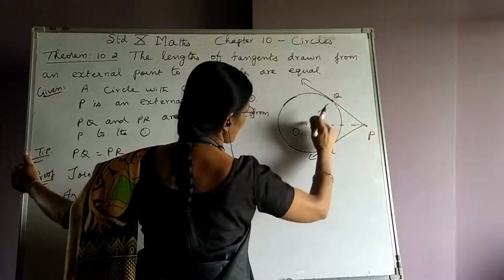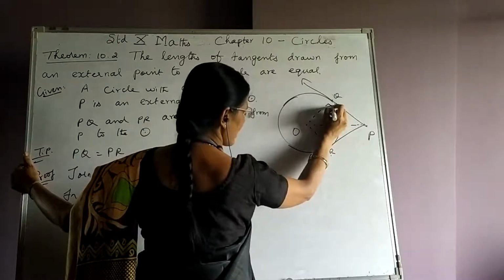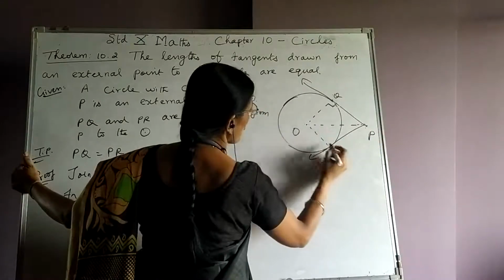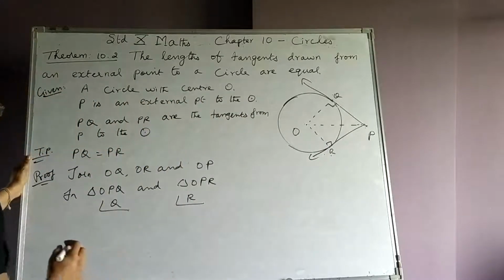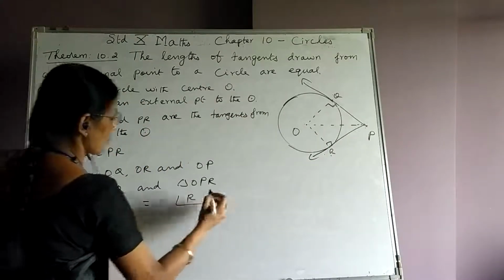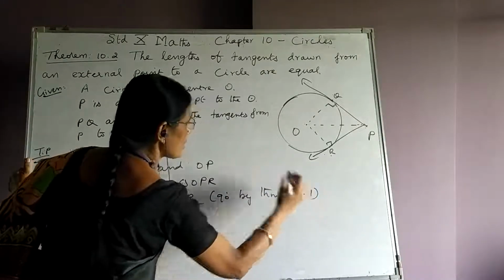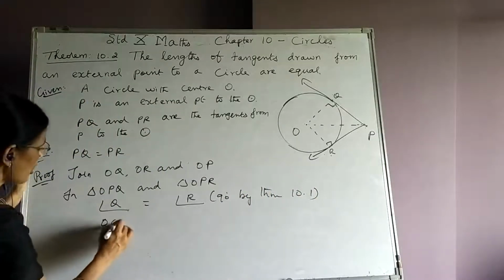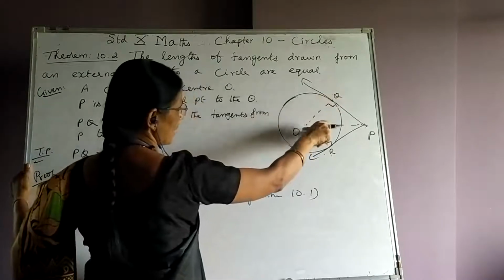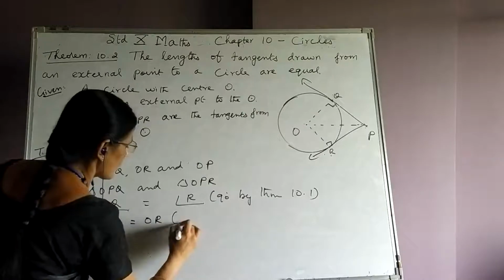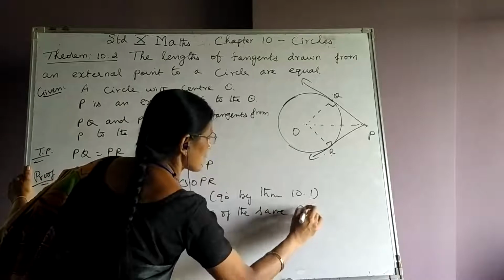PQ is a tangent and OQ is the radius. According to theorem 10.1, what is this angle? This is 90 degrees. PR is a tangent, OR is the radius drawn through the point of contact. What is the measure of angle R? R is also 90 degrees. So angle Q is equal to angle R. The reason is 90 degrees by theorem 10.1. OQ is equal to OR. OQ is the radius of the circle. OR is also a radius of the same circle. Therefore, both are equal. The reason is radii of the same circle.